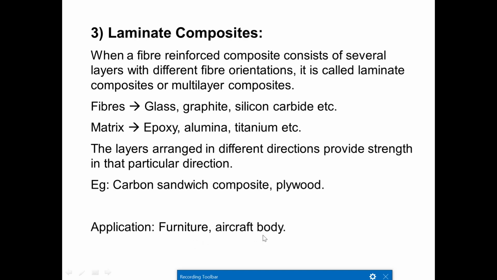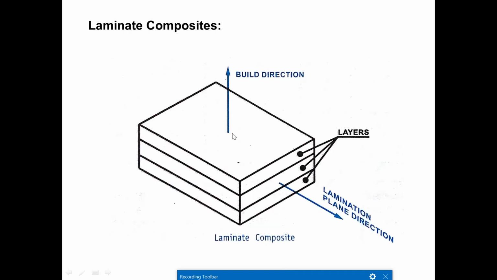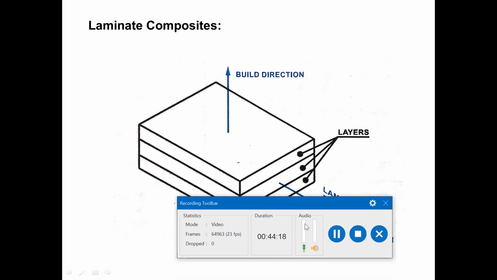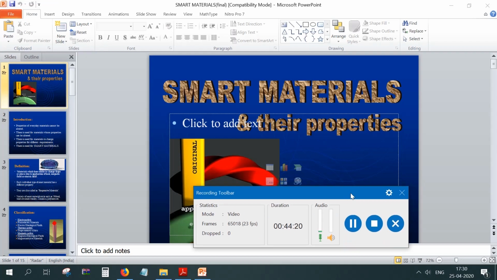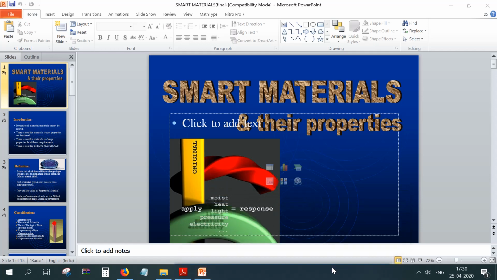And applications for a laminate composite: we use it to make furniture, and we use laminate composites for aircraft bodies. And next, this is an example of a laminate composite, where different layers of matrix are used. This is the build direction, this is the laminate plate direction, and however many layers you want, the thickness can be increased by putting in other laminate layers. So this completes the sub chapter on composite materials.